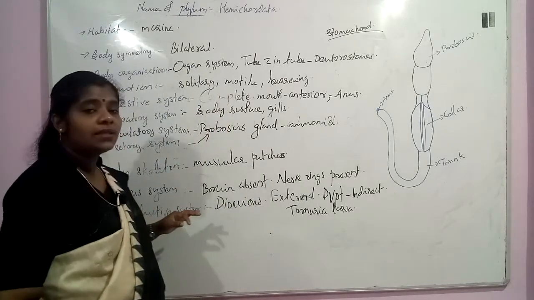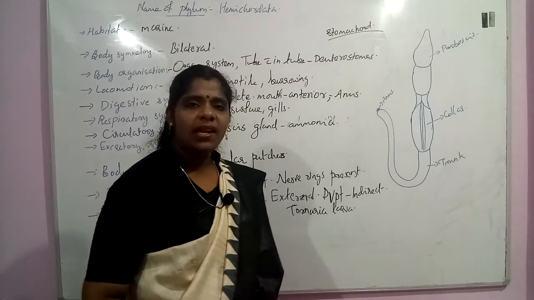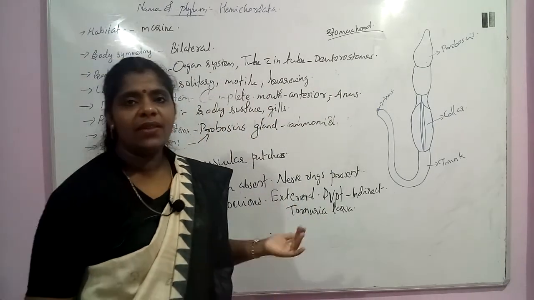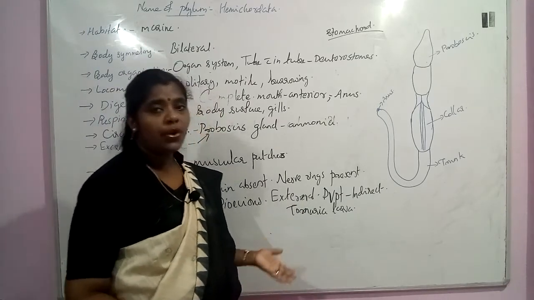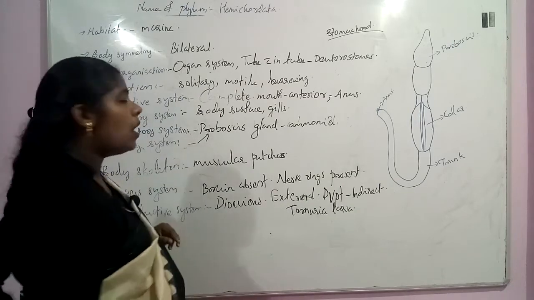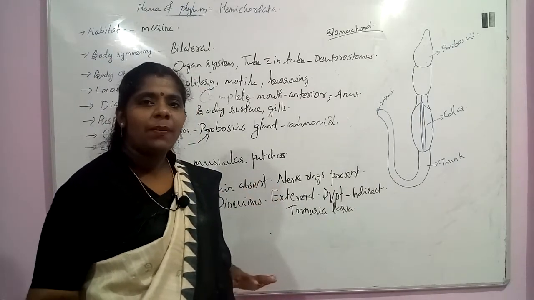The excretory system is present in the proboscis region. It is like a single glomerular structure called the proboscis gland, which eliminates ammonia. Ammonia is the excretory waste in this group of organisms. Now, their body skeleton is made of muscular patches of tissue.